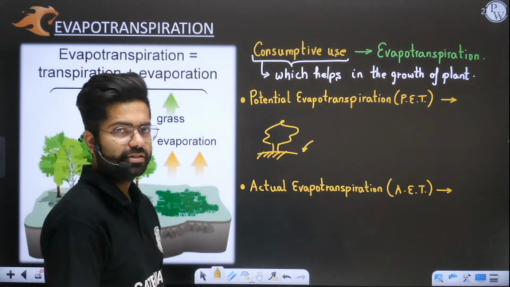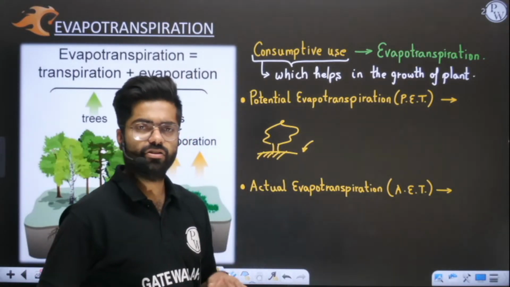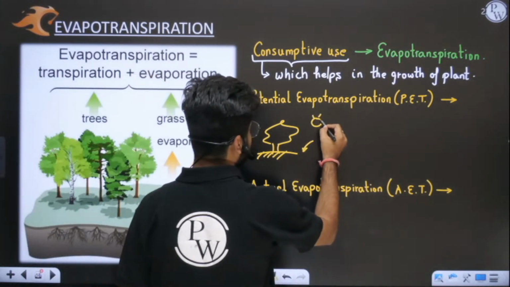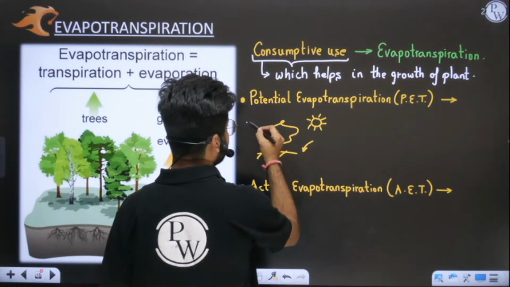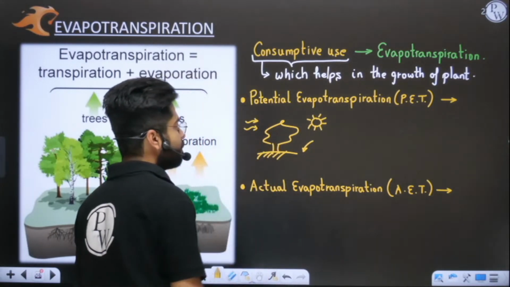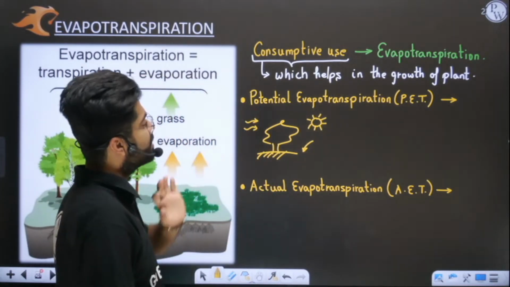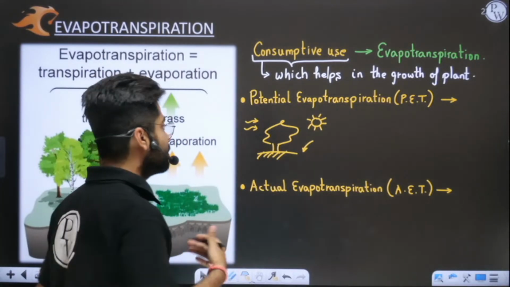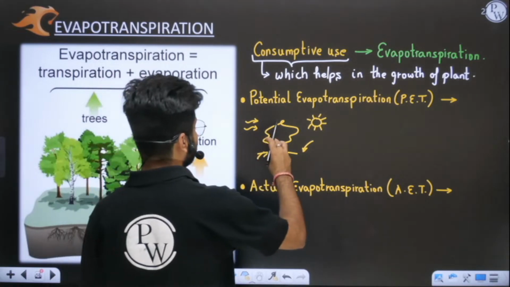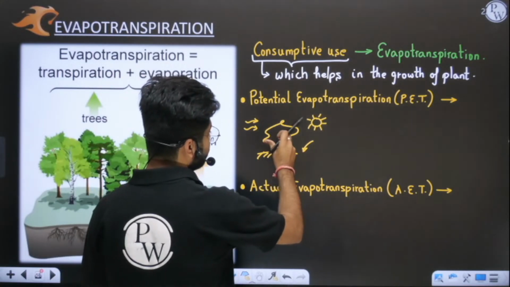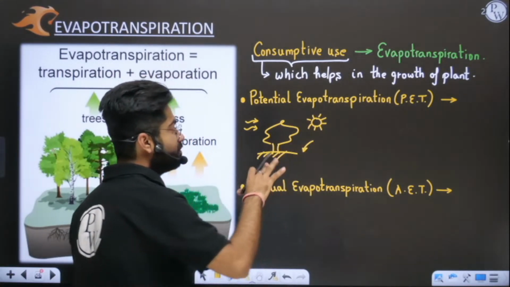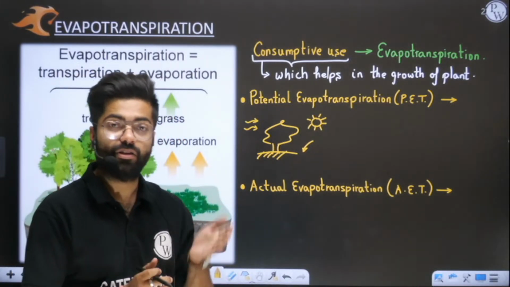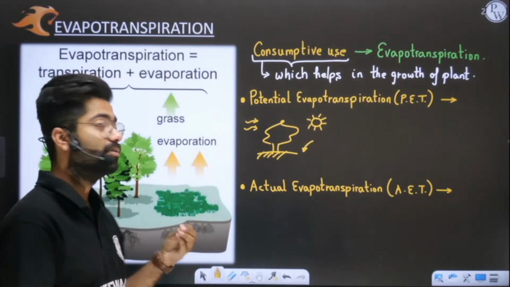The sun is also shining perfectly, and the wind is blowing at a steady state. So wind is proper, sunshine is there, and optimum moisture is also there. In this case, the consumptive use, or the consumption of water, will be very high, and it will be maximum. This is the maximum amount of water that your crop will consume.